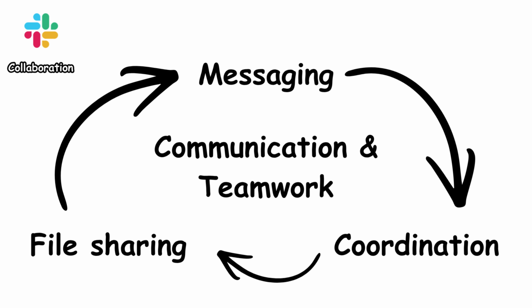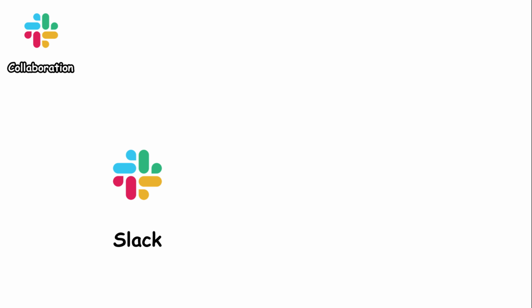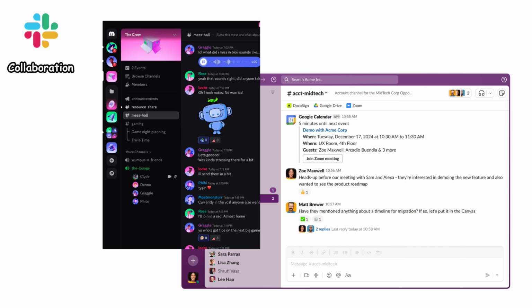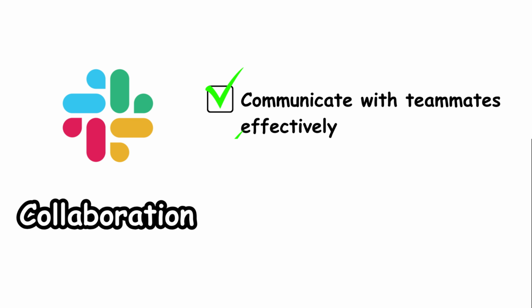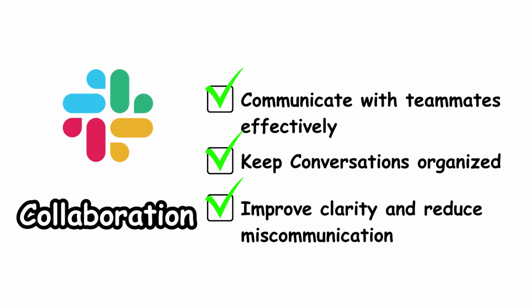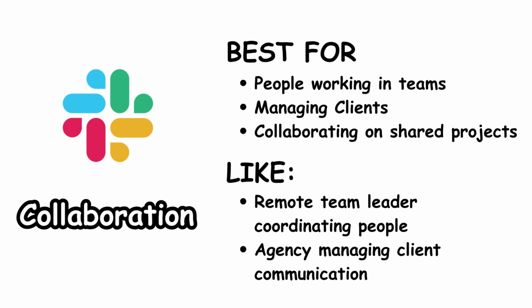Collaboration apps. These apps are built for communication and teamwork, combining messaging, file sharing, and coordination tools. Examples include Slack, Microsoft Teams, and Discord. Their strength is in keeping teams connected in real time. You can use them to communicate with teammates, share updates, and keep conversations organized, which brings value by improving clarity and reducing miscommunication. These are best for people working in teams, managing clients, or collaborating on shared projects.